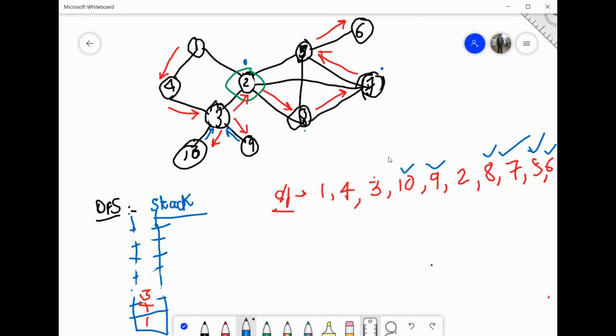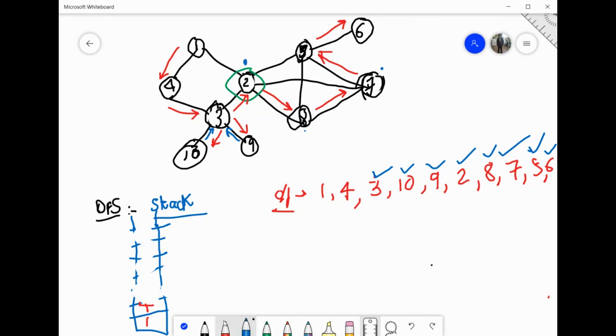3 हो गया, 1 हो गया, 5 हो गया, 8 हो गया. So 2 is also completely explored. अब कहाँ वापस जाना है? Top of the stack is 3. You have to go back. Now see, top of the stack is 3. You have to go back to 3 here, right? Again, 3 is also completely explored. So we will pop 3.